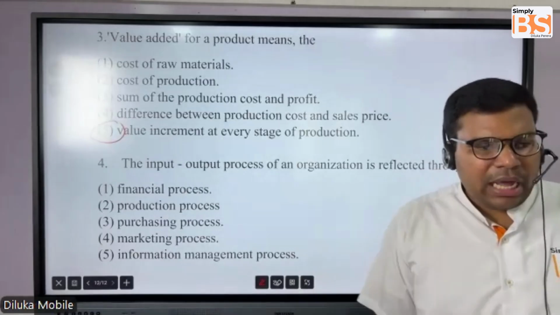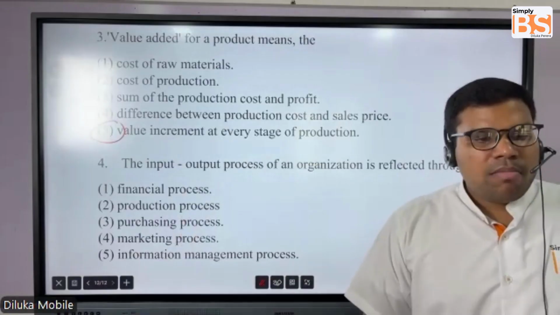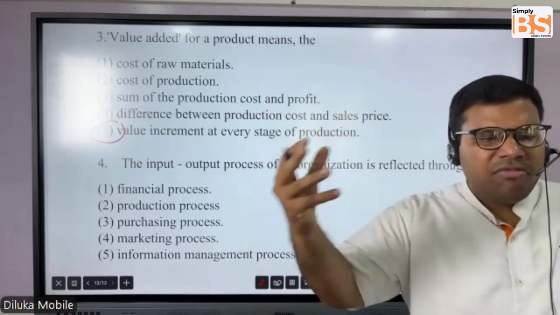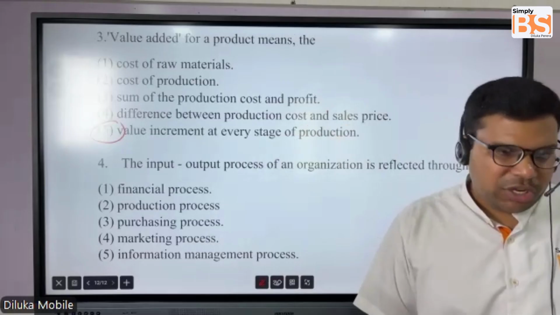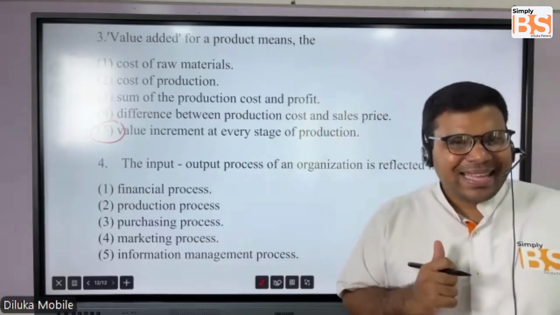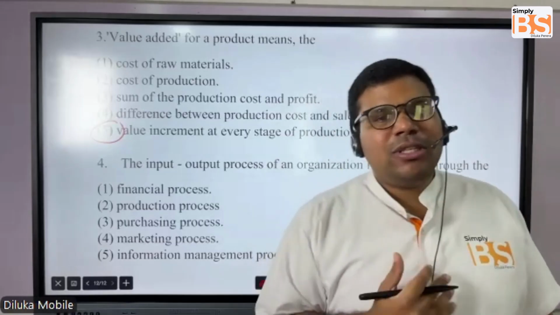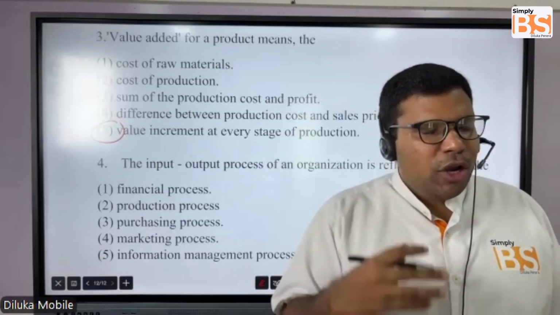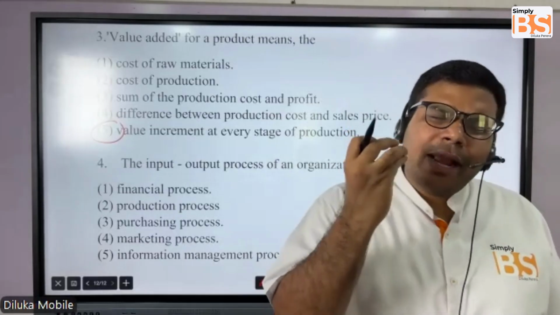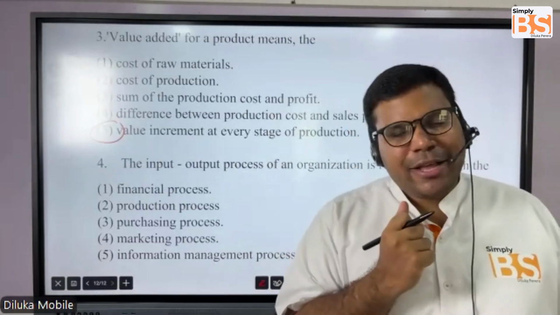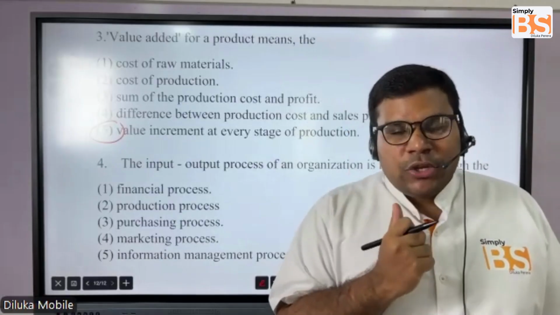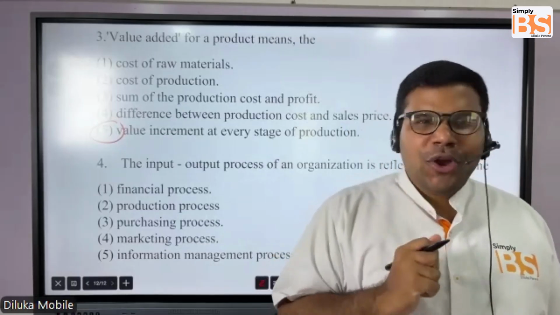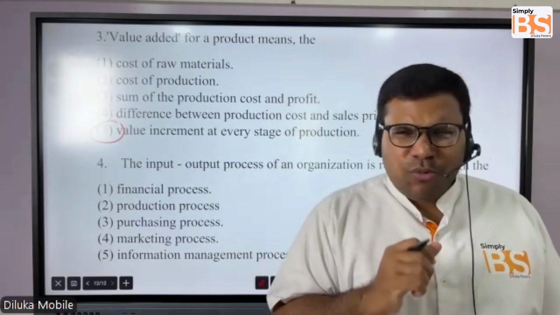At every stage of the production, we added value to the product, from tea leaves to tea powder, right? We added different types of value at every stage. Okay, you all can remember my example. That's why students, I teach you with examples. When you can recall examples, you can recall the concept as well. That's what matters. So whenever I tell an example to you, make sure that you write it down in your notebook. It won't take much time.